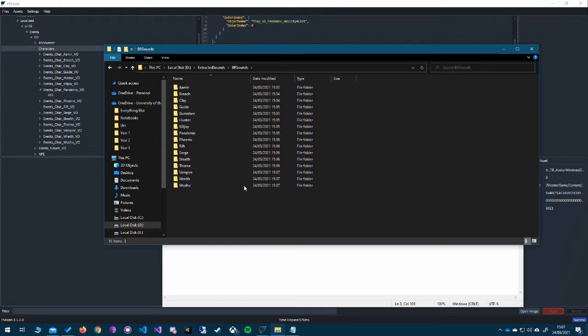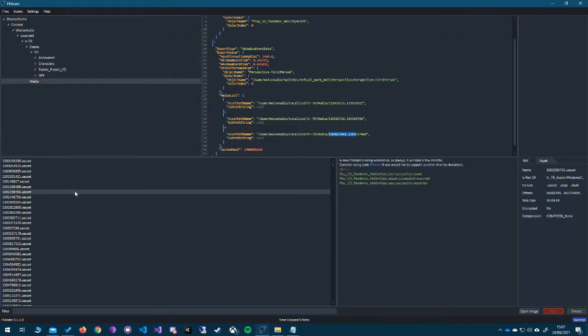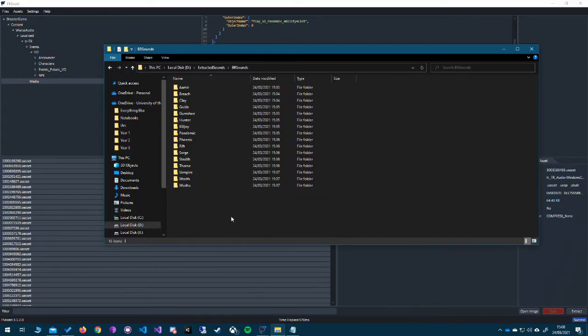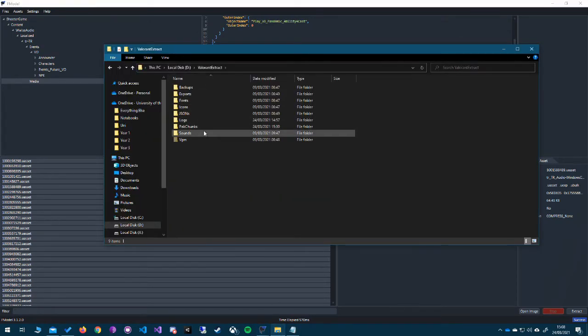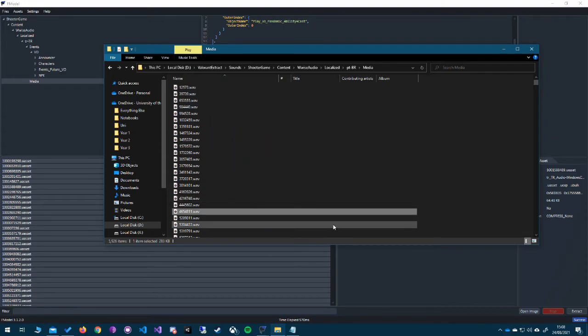So in the case you wanted all the voice lines for Turkish, again, I'll run through it one more time. Step 1, media, extract all. Once that's finished extracting, check that you've got all the sounds in your Valorant Extract: sounds, shooter game, content, WwiseAudio, Localised, and you'll have a tr-tr folder, media, and you'll have all these sounds.